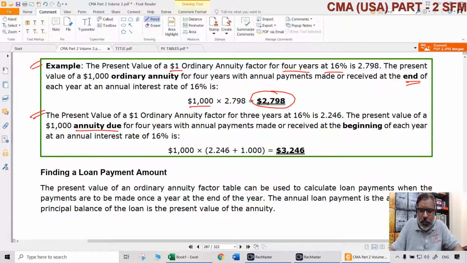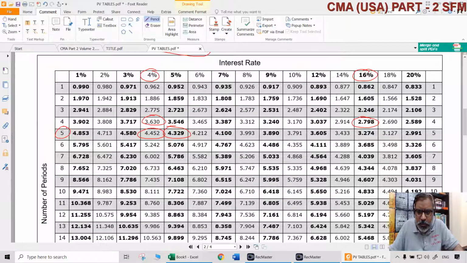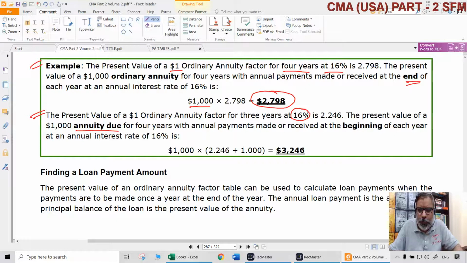We cannot take 2.798. We have to take, for the same 16%, not 4 years but only 3 years. 16%, 3 years: 2.246. Then add 1. 2.246 plus 1 means 3.246 will be the one. So 3.246 will be the value.